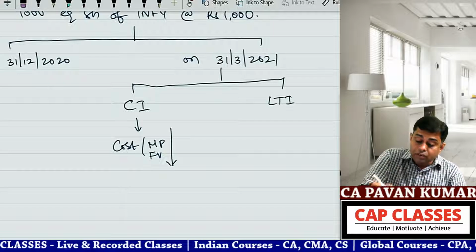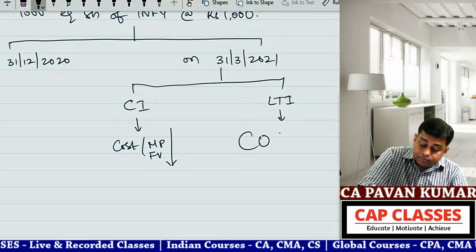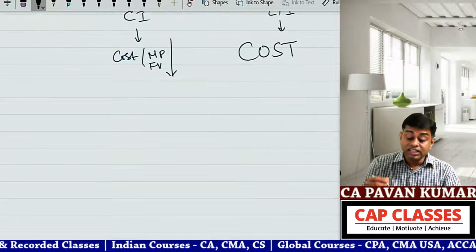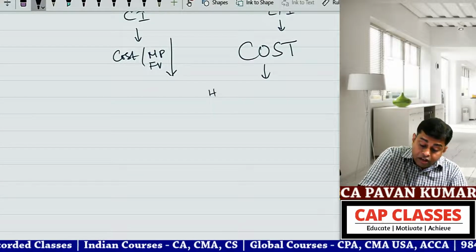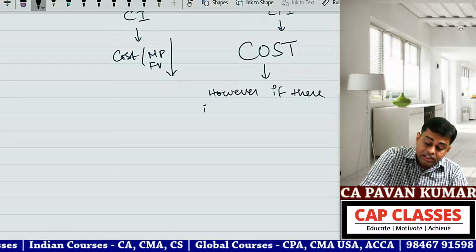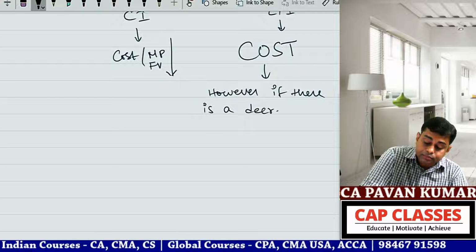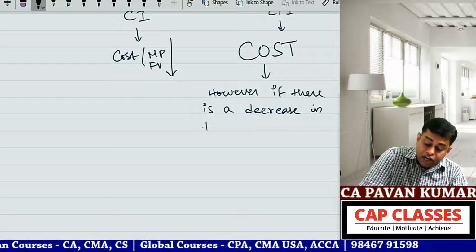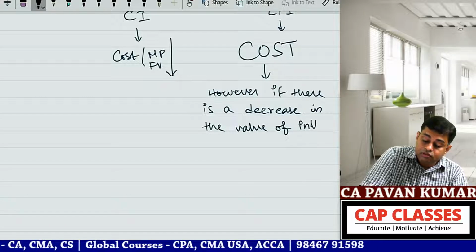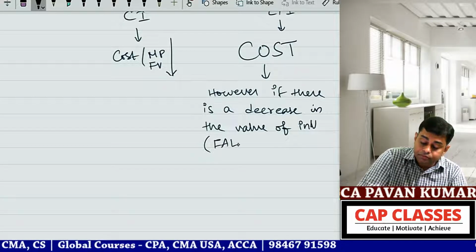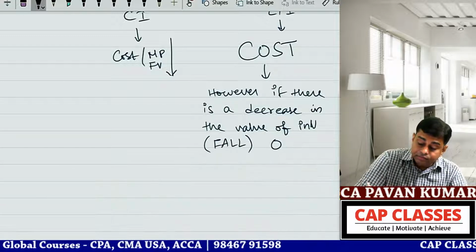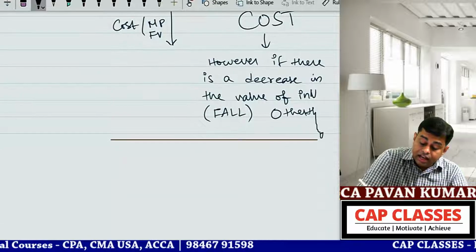So if it is a long-term investment, it is valued at cost, with one exception. What is the exception? However, if there is a fall, a decrease in the value of investment, other than temporary in nature,